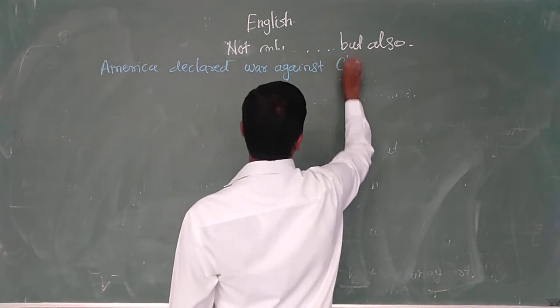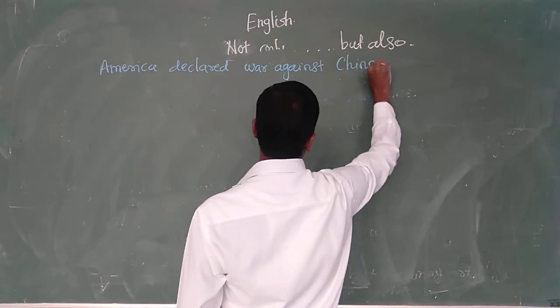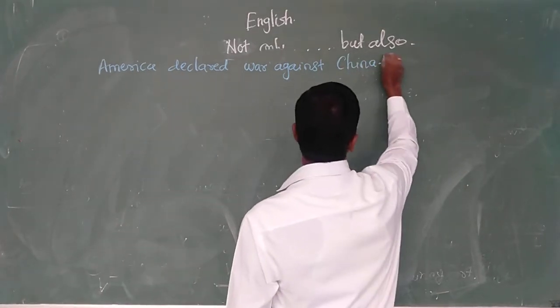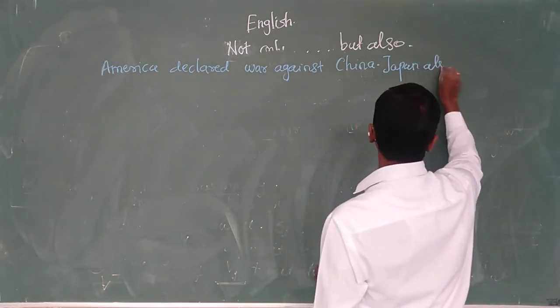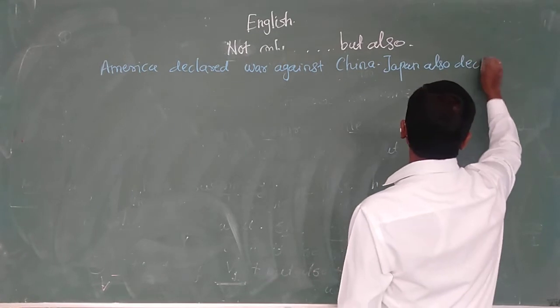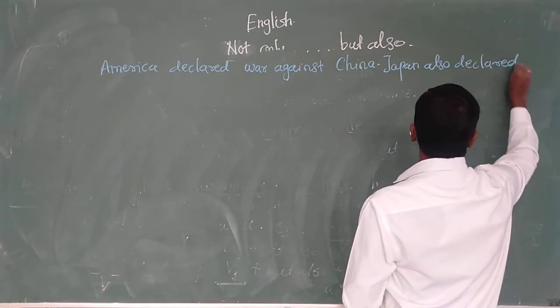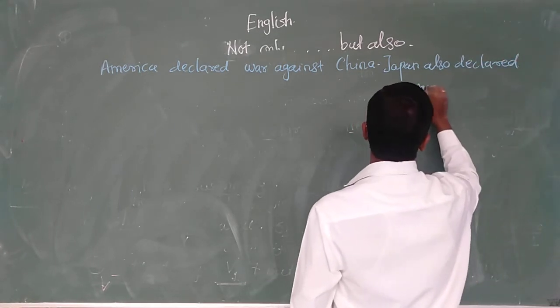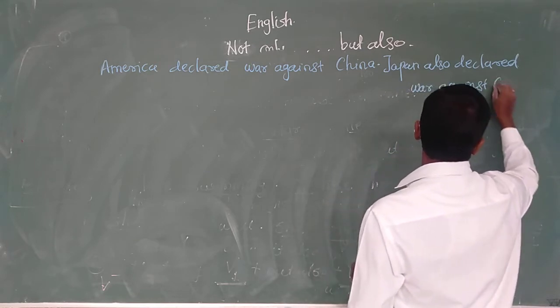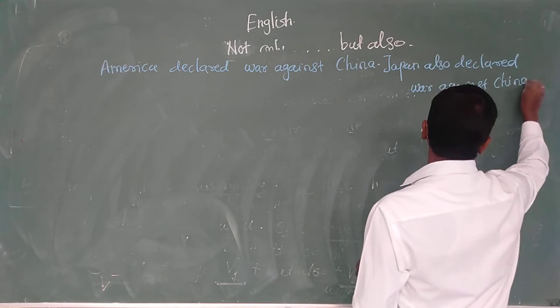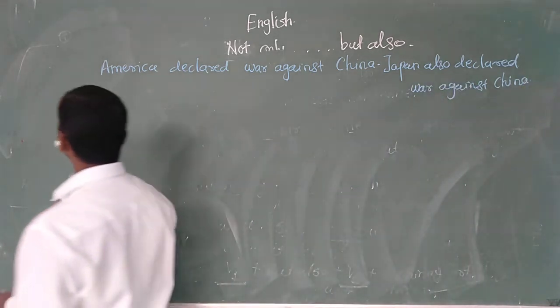Against China. Japan also declared war against China. This is one part.